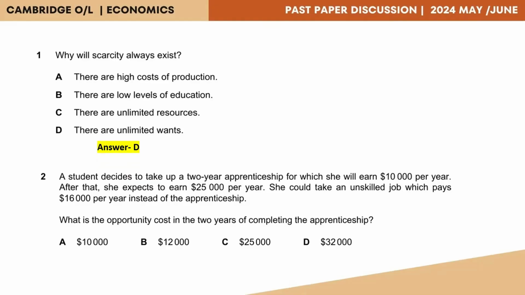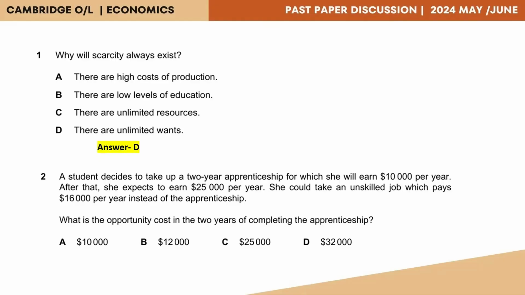Question 2. A student decides to take up a 2-year apprenticeship for which she will earn $10,000 per year. After that, she expects to earn $25,000 per year. She could take an unskilled job which pays $16,000 per year instead of the apprenticeship. What is the opportunity cost in the 2 years of completing the apprenticeship?